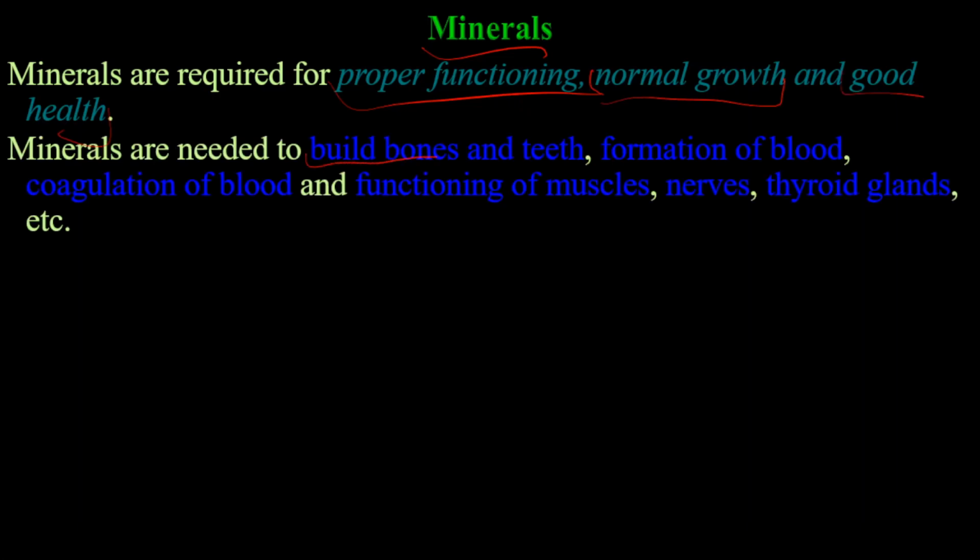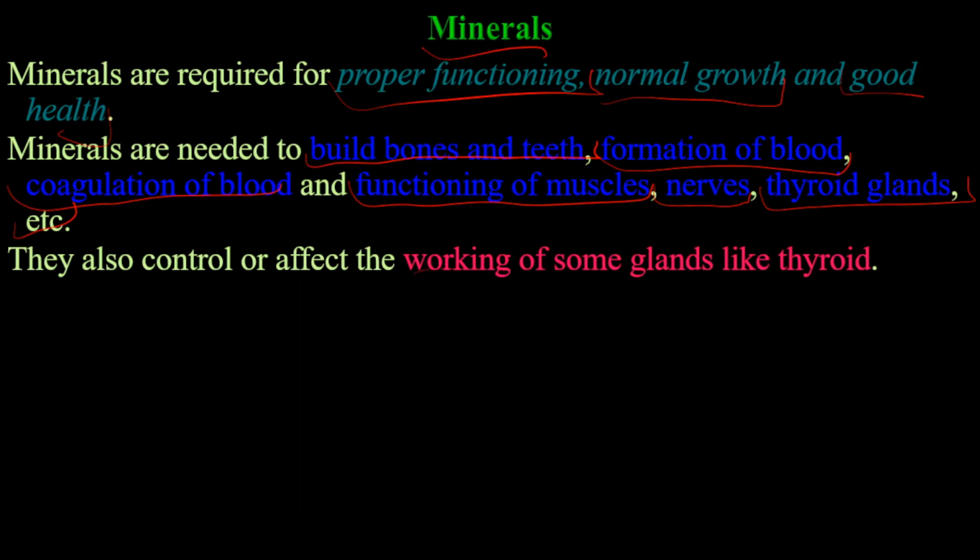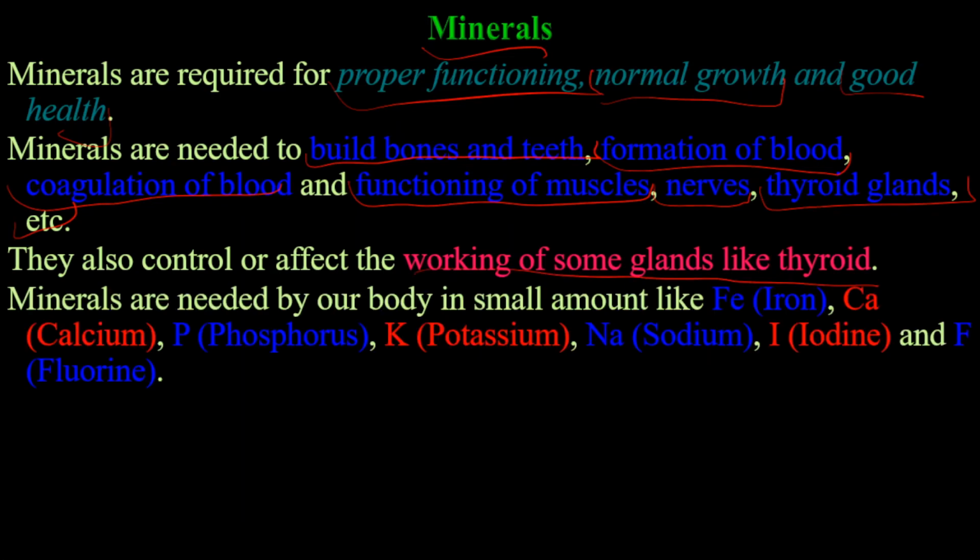Minerals are needed to build bones and teeth, formation of blood, coagulation of blood, and functioning of muscles, nerves, thyroid glands, etc. They also control or affect the working of some glands like thyroid. Minerals are needed by our body in small amounts like Fe, which is known as iron, Ca, which is known as calcium, P, which is known as phosphorus, K, which is known as potassium, Na, which is known as sodium, I, which is known as iodine, F, which is known as fluorine.